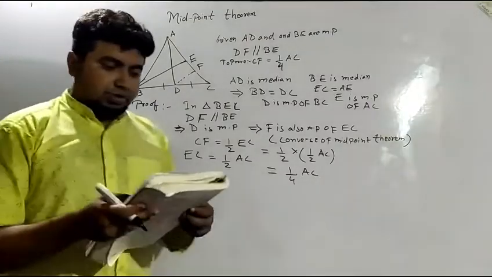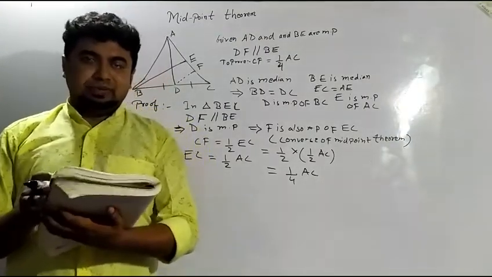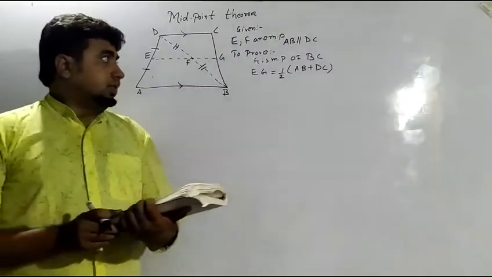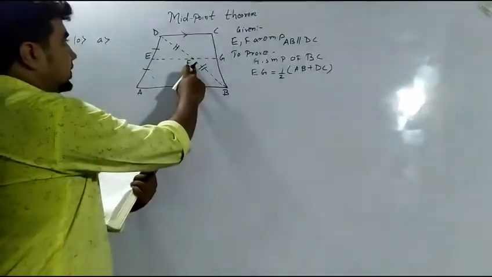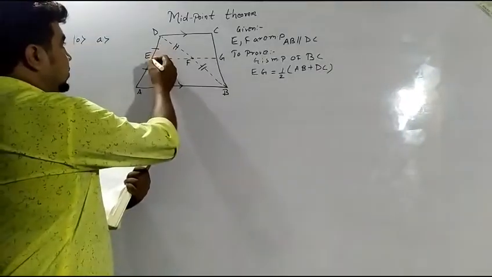Now I will be moving to question number 10A. In question number 10A, we are going to discuss the following. It is given that ABCD is a quadrilateral, and in this quadrilateral E and F are midpoints. Only these 2 points are midpoints. Now AB is parallel to DC. This part is parallel to DC, and this part is also parallel. It is given.